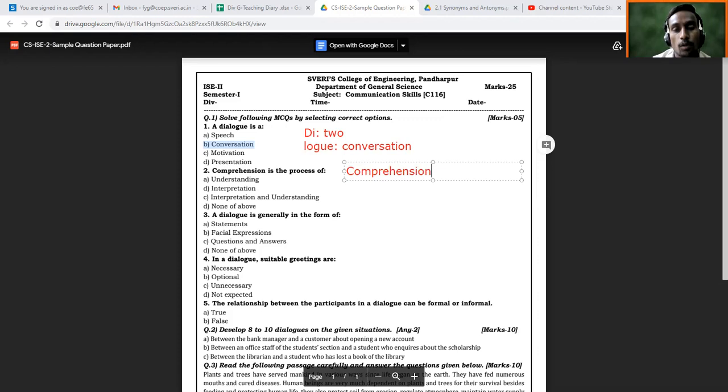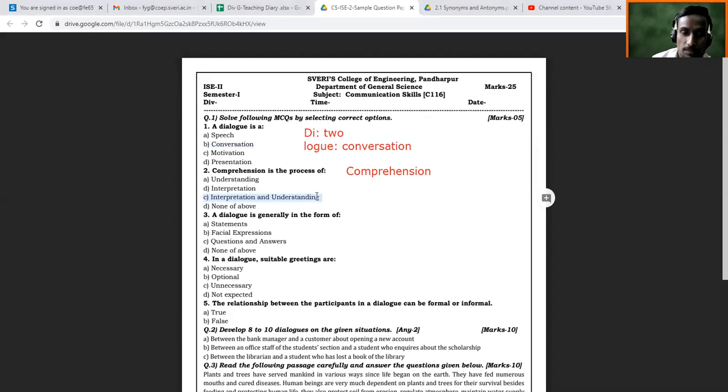Okay, so when you read comprehension, it is understanding. You'll come to know it is understanding, it is interpretation also. So if you are going to choose option A, it will not be correct. If you go for option B, it is not going to be correct. So what options are you expected to choose, where you have both interpretation as well as understanding? For this question, you are going to choose option C, and this will be the correct answer for this.